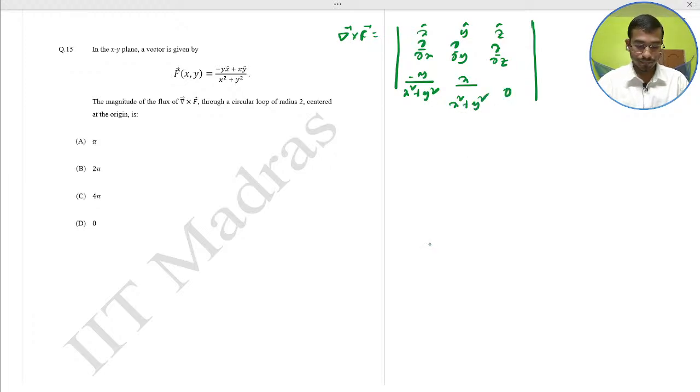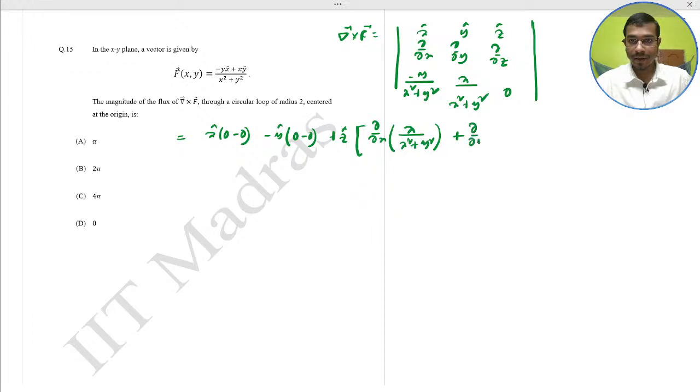The z component is 0. So the x component would be 0, x cap into 0 minus 0, minus y cap into 0 minus 0, plus z cap into del del x of x by x square plus y square minus del del y of minus y by x square plus y square. So curl F is equal to z cap times this.